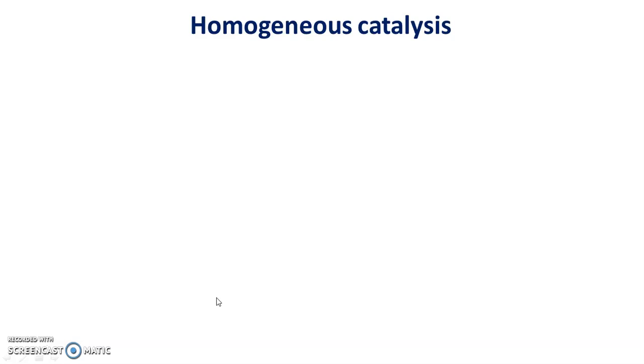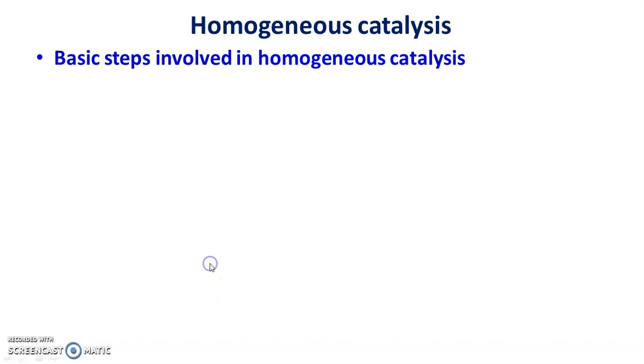The well-known steps of homogeneous catalysis involving organometallic compounds are oxidative addition and reductive elimination. So first of all, we are going to discuss the basic steps involved in homogeneous catalysis.